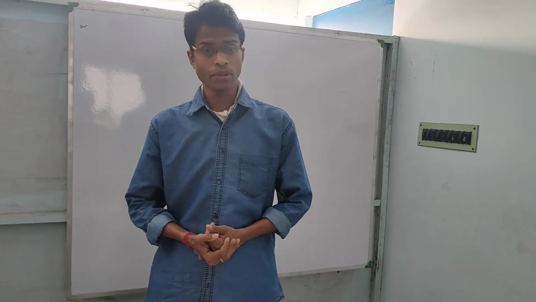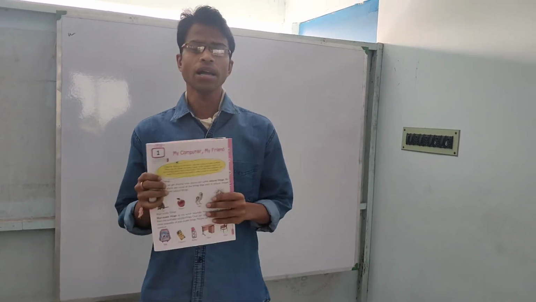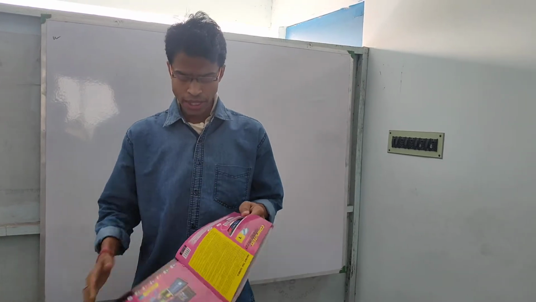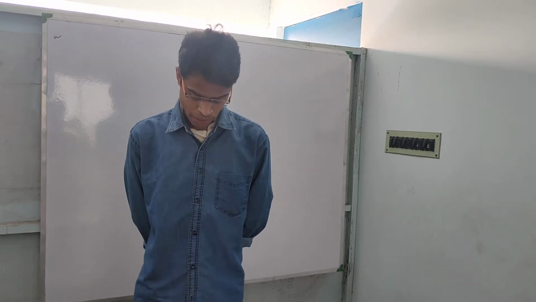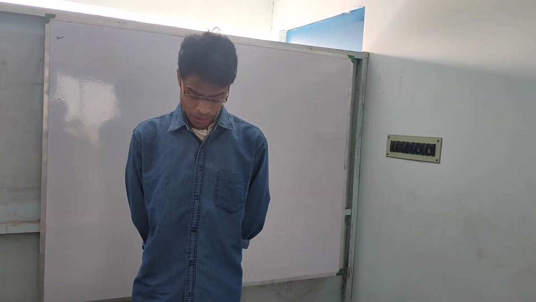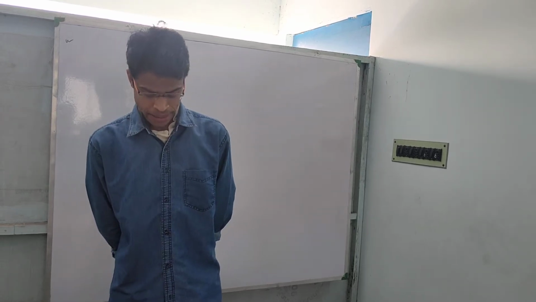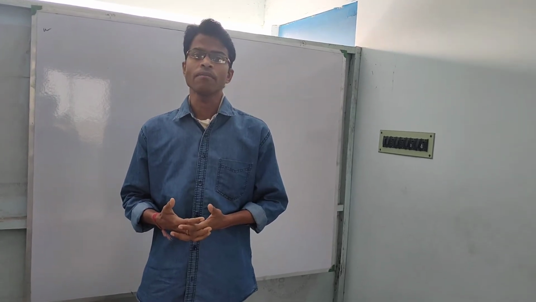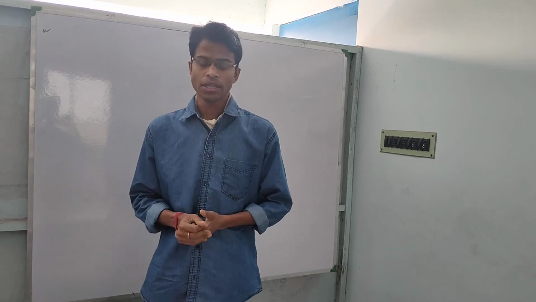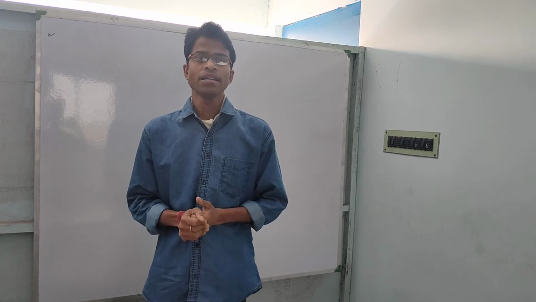Today I will teach you the computer subject. In this subject I will teach you the first chapter, that is My Computer and My Friend. Students, as you know, there are two types of things. You have to open your book first of all, and you can see that there are two types of things: natural things and man-made things. Natural things are those things which we get directly from nature. For example, air, water, and plants are natural things. They are not made by man, but are made by nature only.